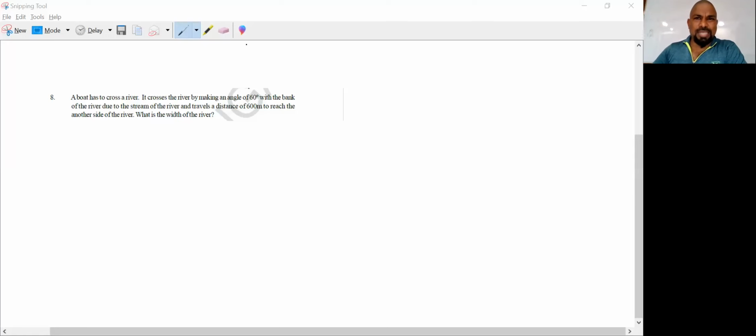Yeah, Shekhar, please start reading this question. A boat has to cross a river. It crosses the river by making an angle of 60 degrees with the bank of the river due to the stream of the river and travels a distance of 600 meters to reach the other side of the river. What is the width of the river? That is what the question is asking us to find.